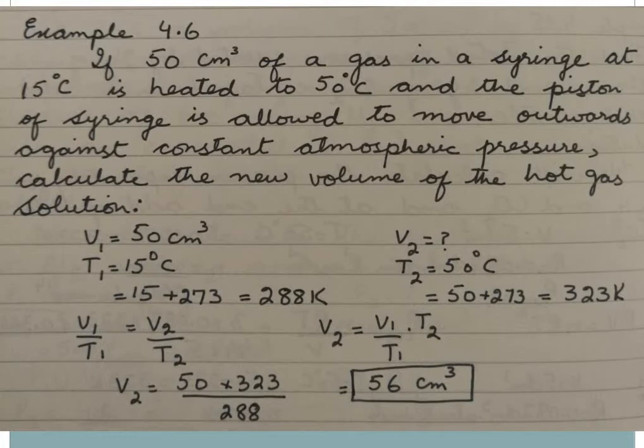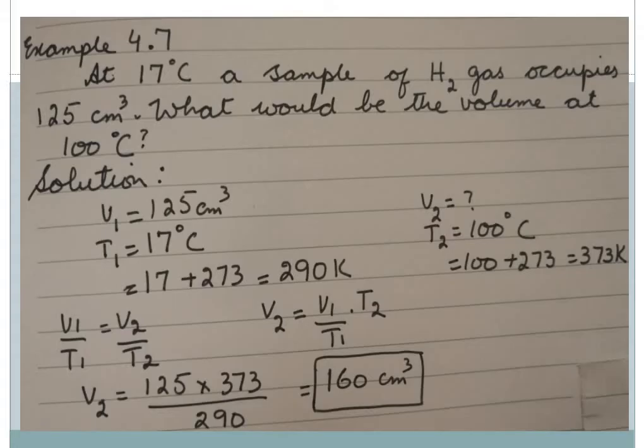So by applying V1 by T1 is equal to V2 by T2, V2 becomes equal to V1 by T1 into T2, we get the value as 56 centimeter cube. Now again, important thing to remember is the units. Simply writing the value doesn't give you the full marks. So for each mark, you have to put in effort. Remember that you have to put in all the units.